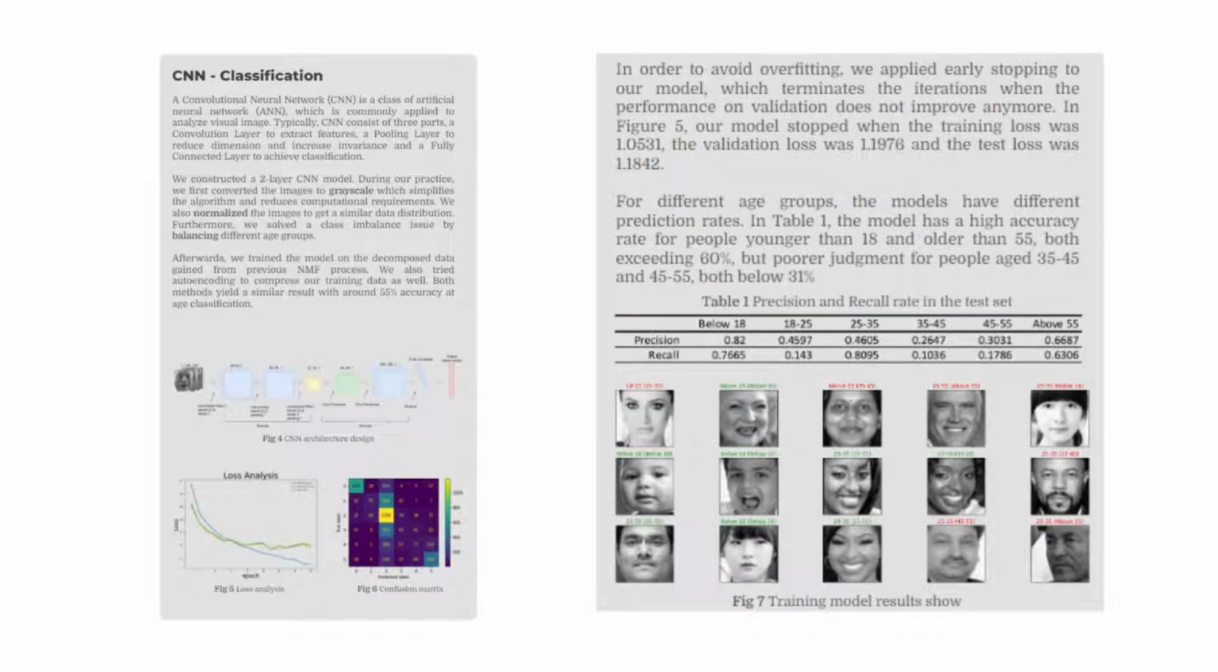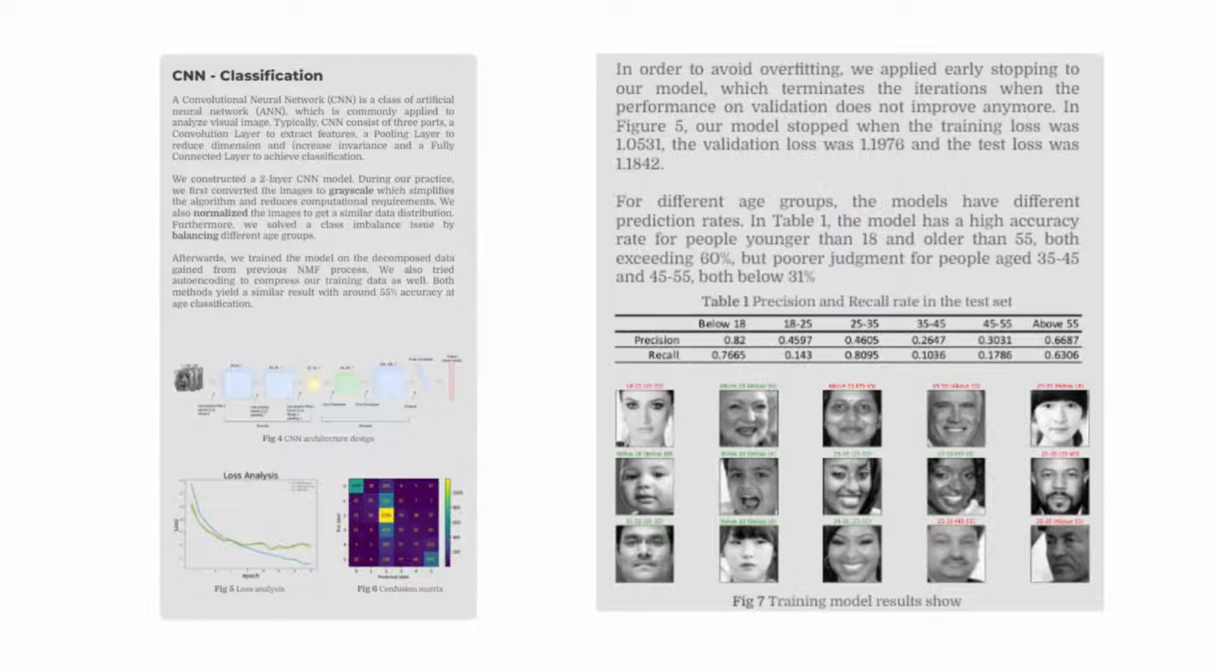For the age classification part, we constructed a two-layer CNN network, which consists of three parts: convolutional layer, pooling layer, and a fully connected layer. Before our training, we balanced the age groups and normalized the images. We also grayscaled our images so our input has only one channel and helps simplify the algorithm. We trained our model on the decomposed data from the previous NMF method.